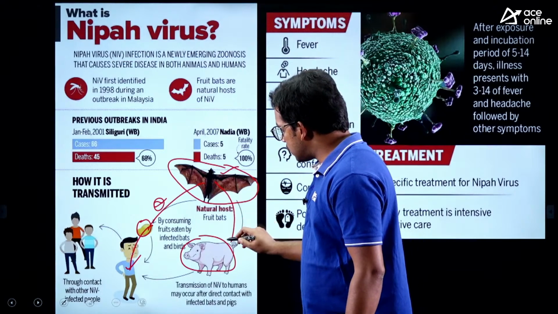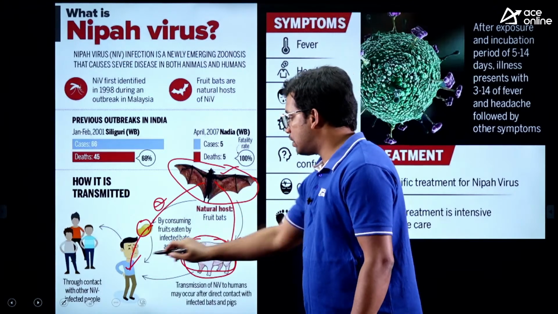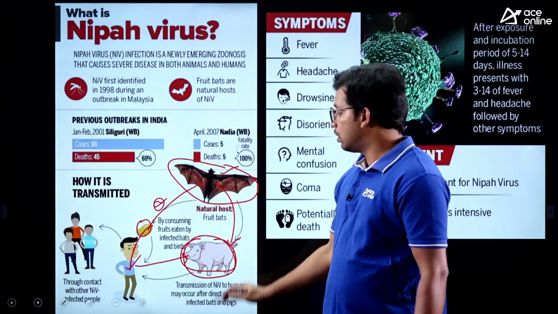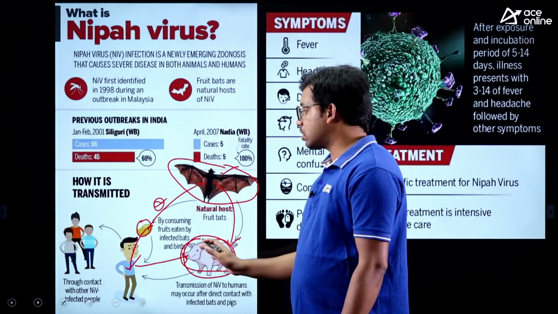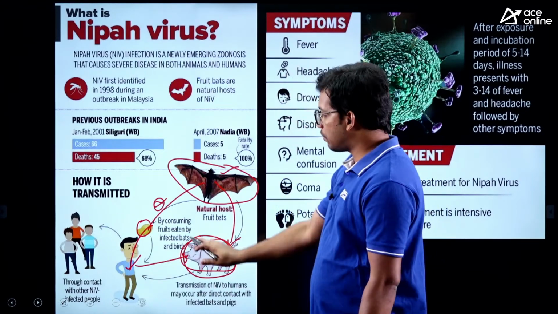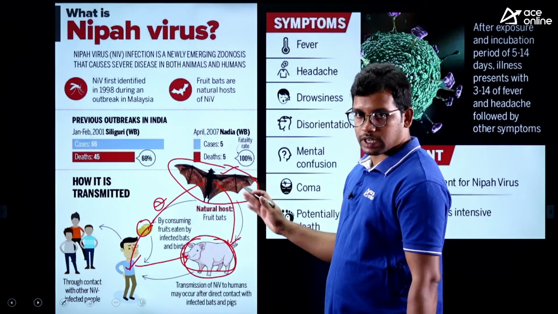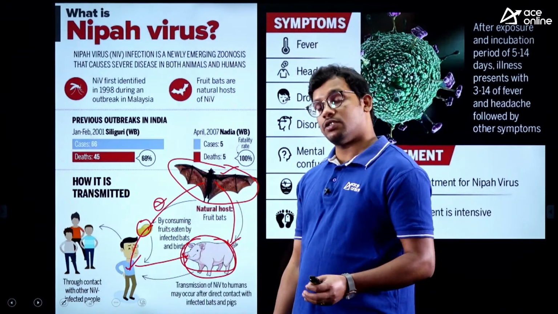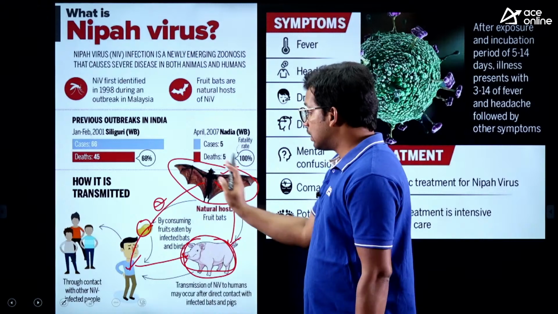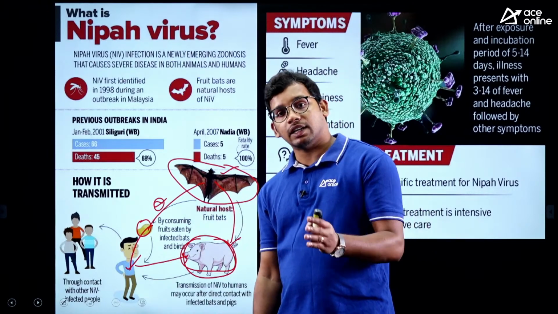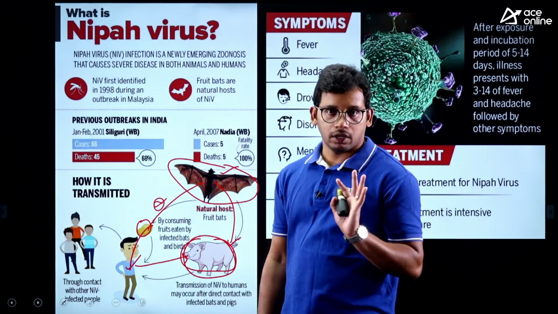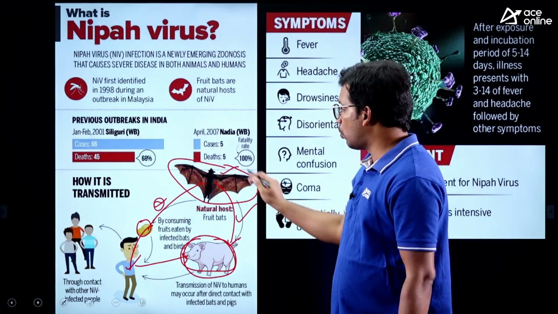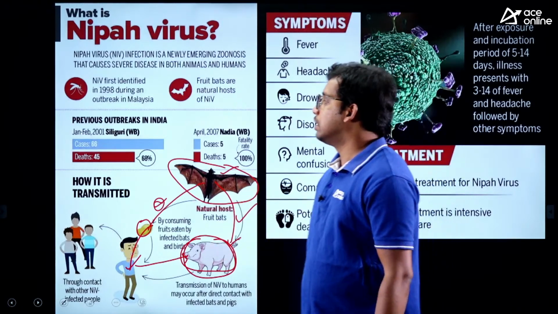Also, if these bats come into contact with animals, and if humans come into contact with animals like pigs and dogs, then also it can be caused, right? A very important one to know about the transmission. Most students know the facts by heart, but if they ask about this type of mechanism or analytical things, they will get it wrong. Try to know about this process, how it spreads.